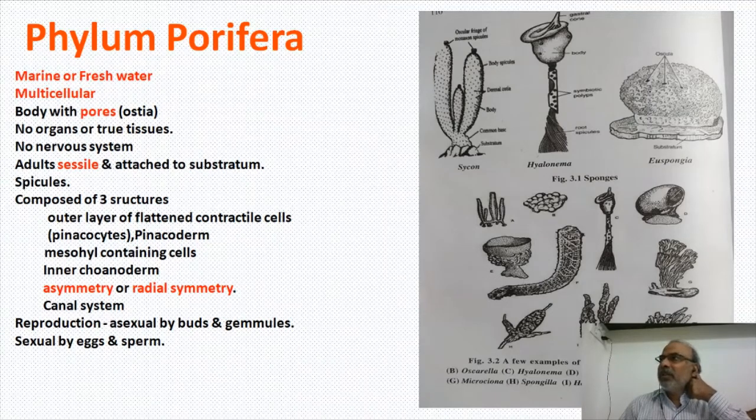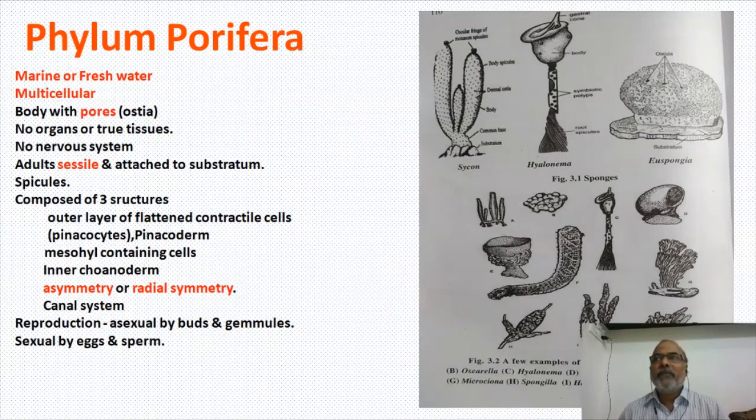We may not say it is an ovary: a group of cells releasing eggs, a group of cells or a cyst-like structure releasing sperms. We cannot say it's a gonad. It's not an organ, only a cluster of cells. Since sperms mature earlier than the ova, there is no chance of self-fertilization, and the development takes place indirectly.